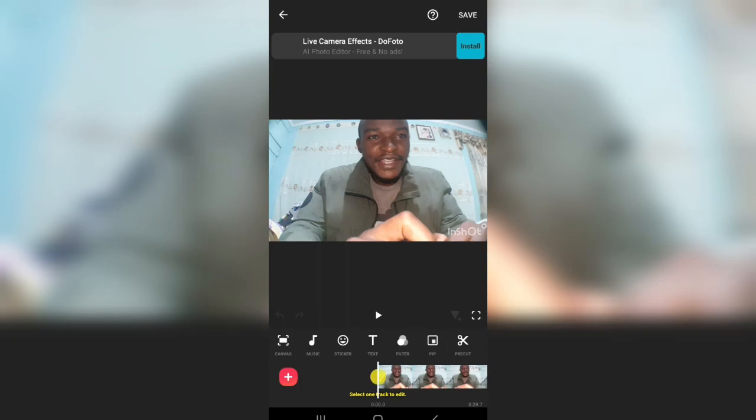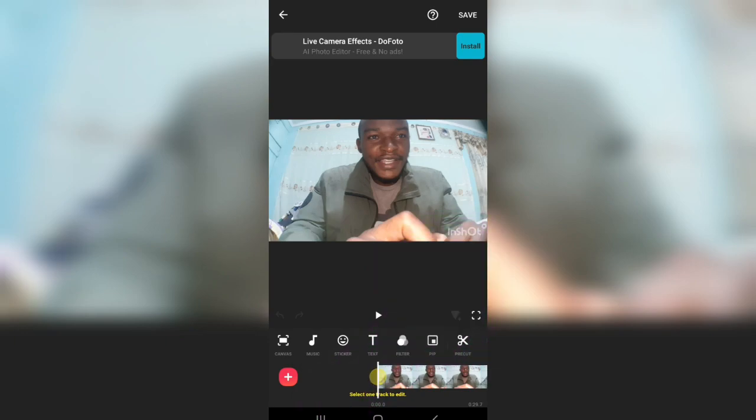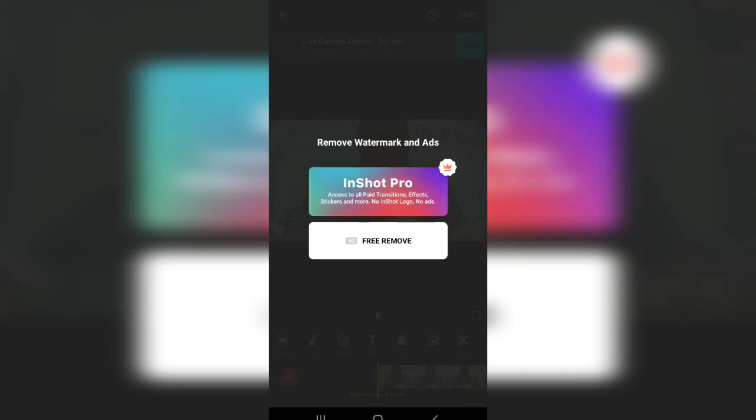So you can see there's a watermark of Inshot. To remove it, you just press that X, and then there's this writing: remove watermark and ads, Inshot Pro and free remove.